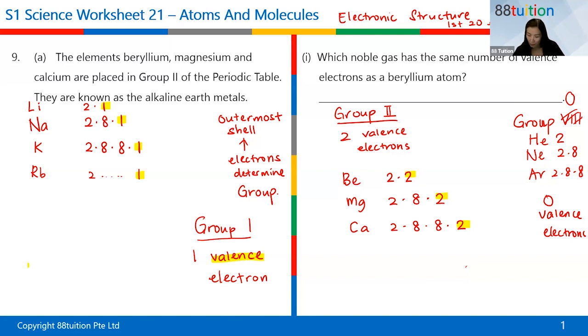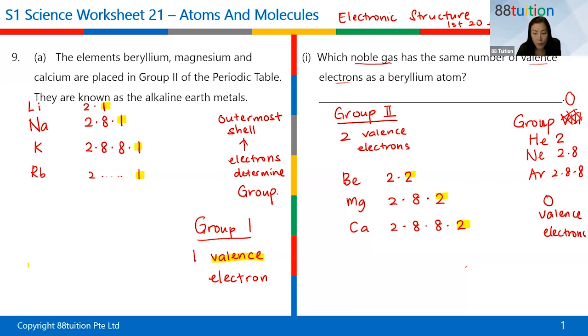So we come back to this question now. This question really didn't have any link to all this, but which noble gas has the same number of valence electrons as a beryllium atom? I wouldn't even call it valence electrons, but even if they say it this way, you just accept that it's the last shell.